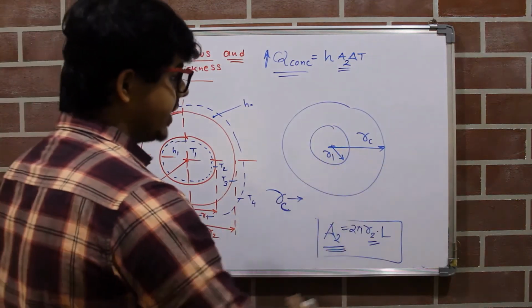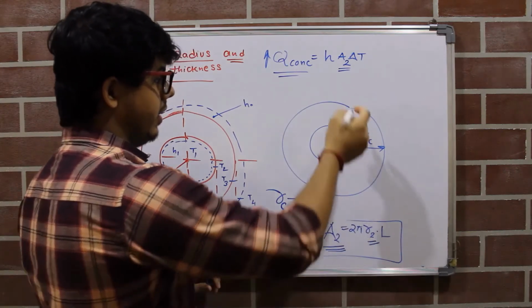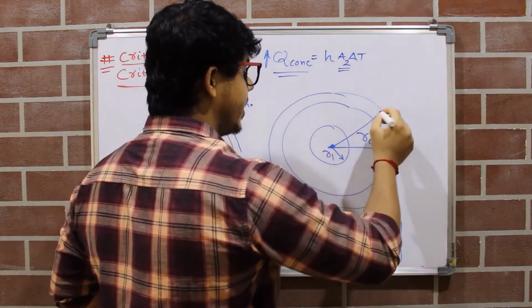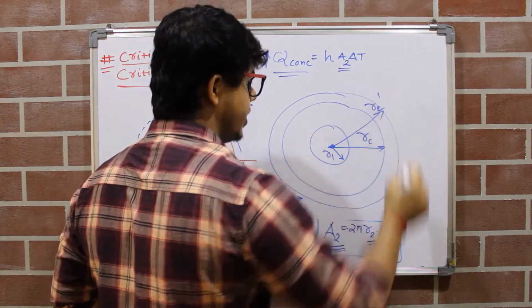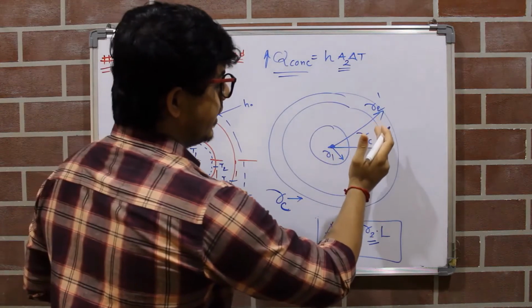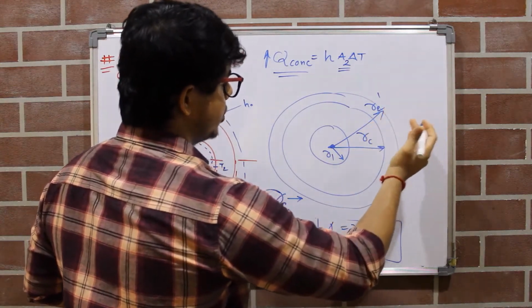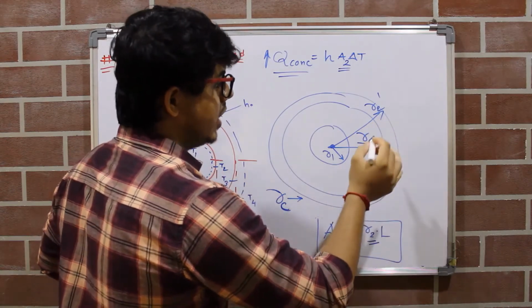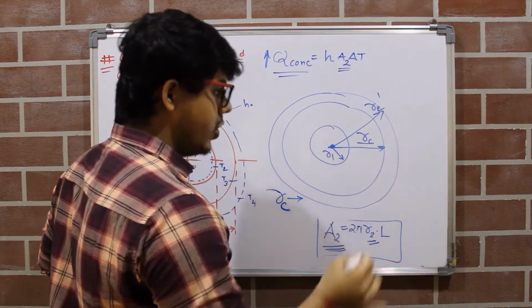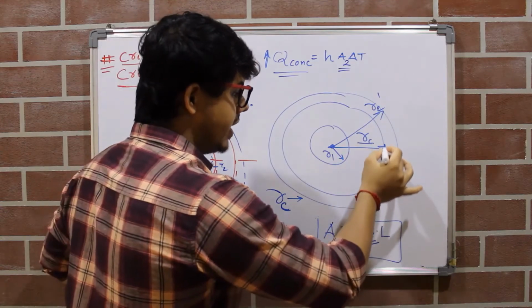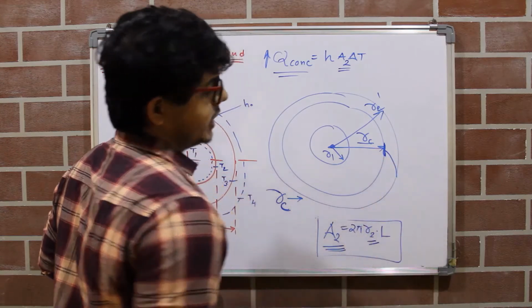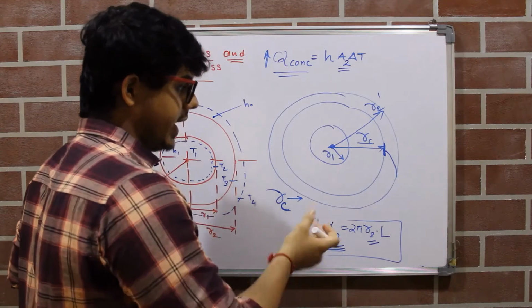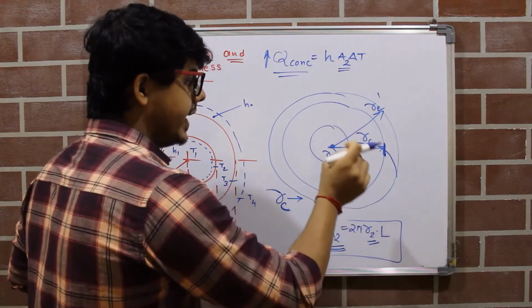Now, if we increase the insulating material further, for example, if we add more and more insulating material and our new outer radius is, let's say, R2 dash. So after adding insulation up to RC, now further adding this insulating material up to radius R2 dash, we can notice that after RC, the heat loss starts decreasing. Up to RC, we notice that our heat loss is increasing, and at RC, our heat loss is maximum.